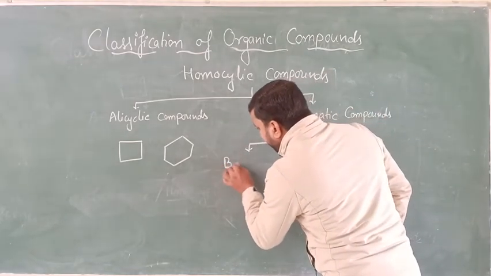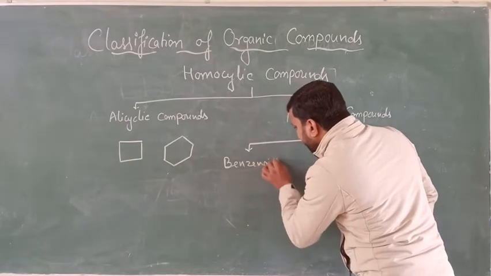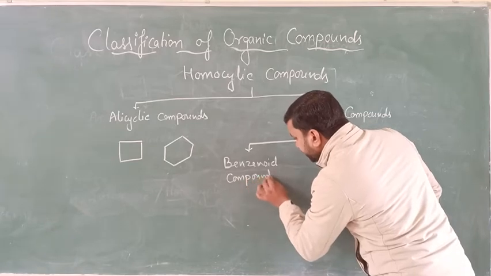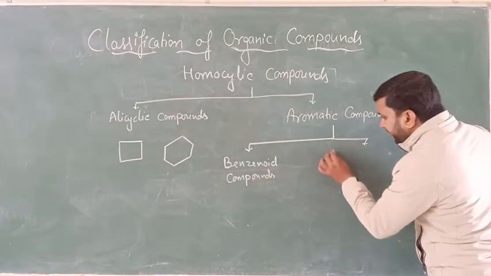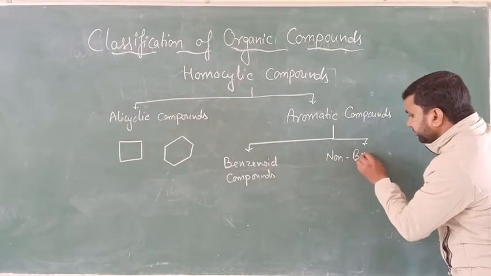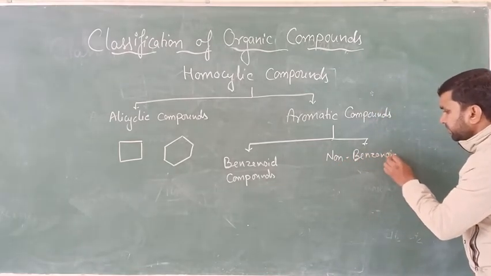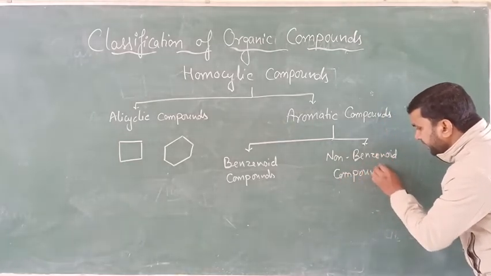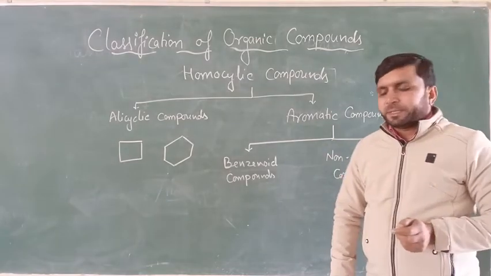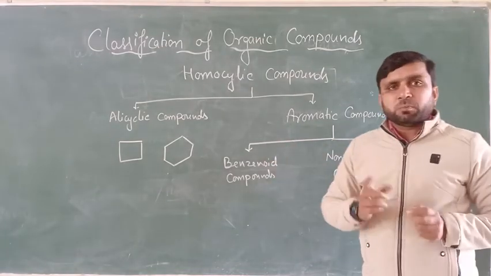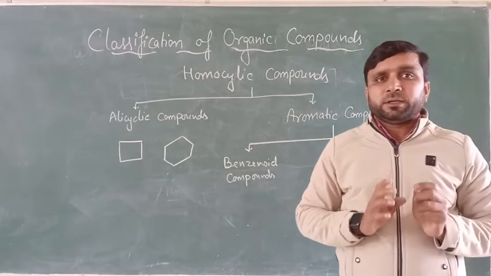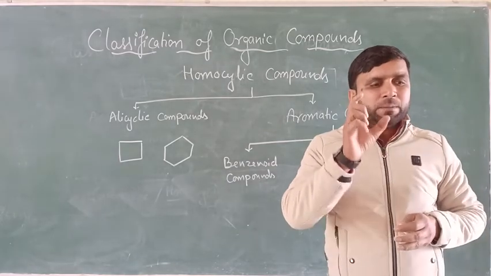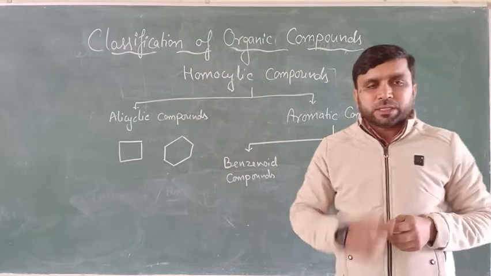Aromatic compounds are further of two types. One is called benzenoid compounds, and second is called non-benzenoid compounds. Benzenoid means the aromatic compound must contain at least one benzene ring. Some other rings may also be there, but at least one benzene ring must be there.